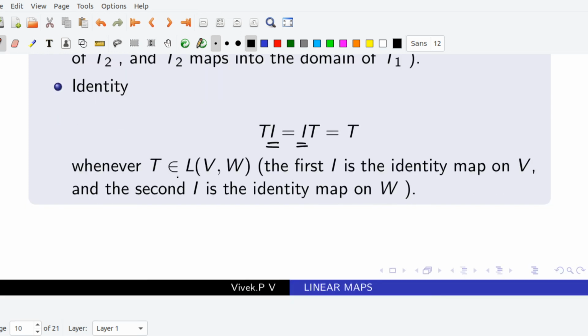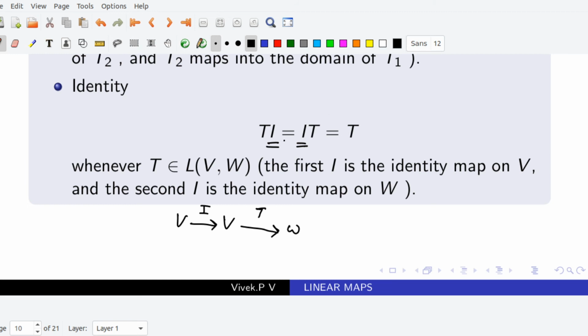In TI, the first I is a map from V to V. Then we apply T, which is a map from V to W. Only then can we define TI, so definitely I should be a map from V to V.